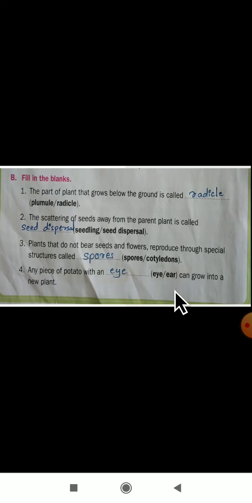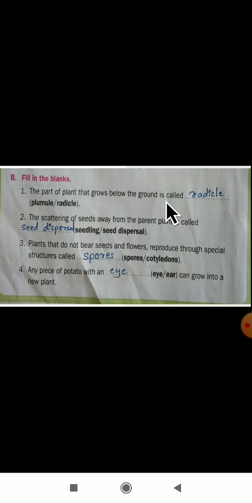The next part, B, is fill in the blanks. They have given some fill in the blanks here. Let us solve them. I have written the answers. You have to write this also in your fair book. The part of a plant that grows below the ground.